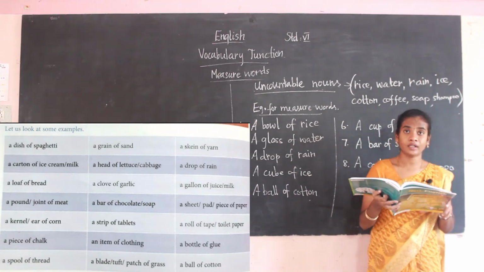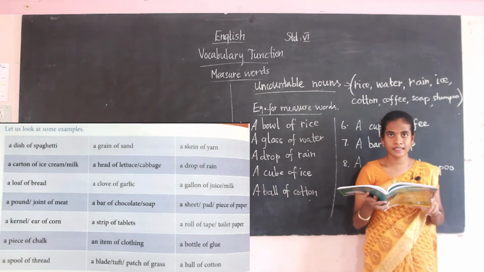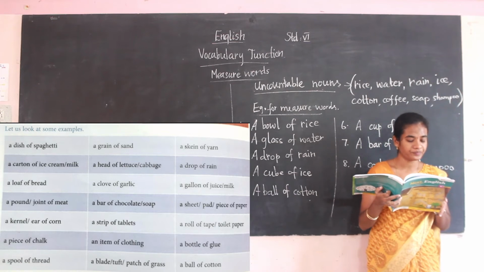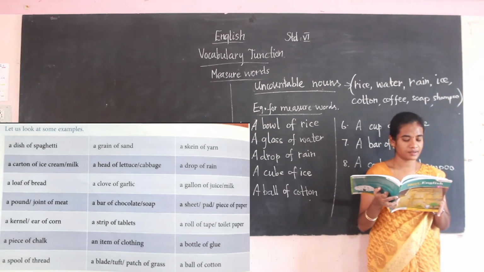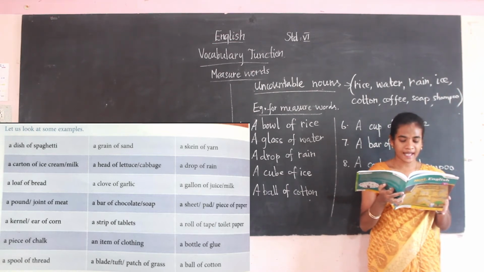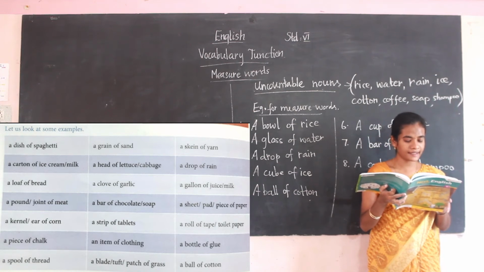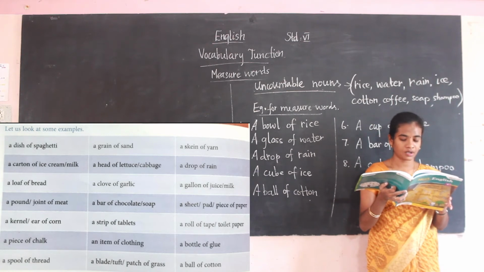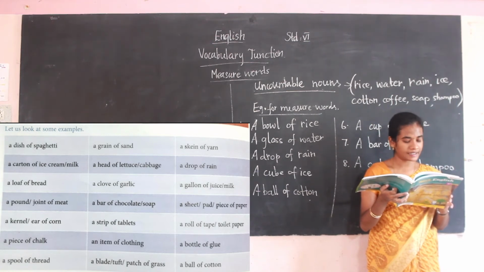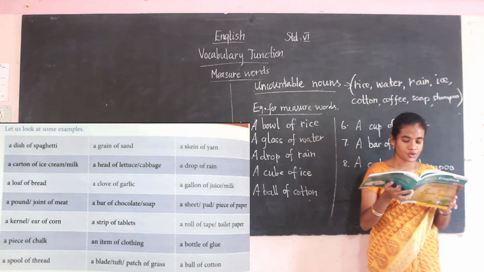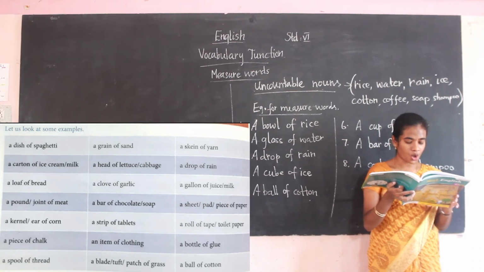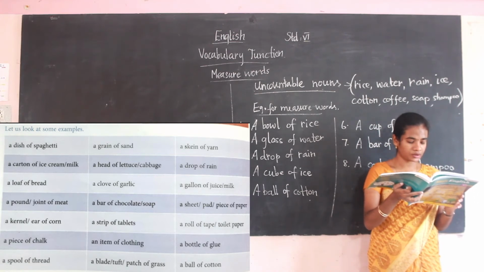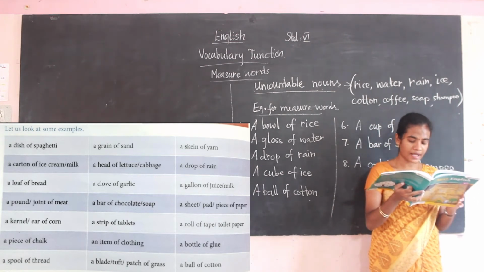So here what can you find out? What are the uncountable nouns here? Now I will tell you the uncountable nouns in these measure words. First one, spaghetti, sand, yarn, ice cream, milk, lettuce, cabbage, rain, bread, garlic, juice, milk, meat, chocolate, soap, paper, corn, tablets, tape, toilet paper, chalk, clothing, glue, thread, grass, cotton.